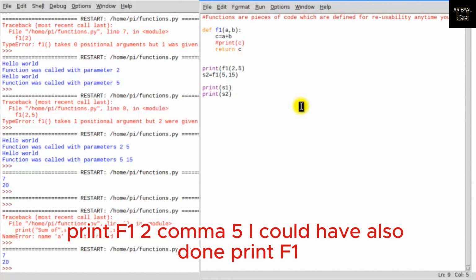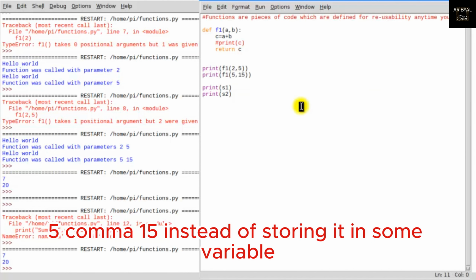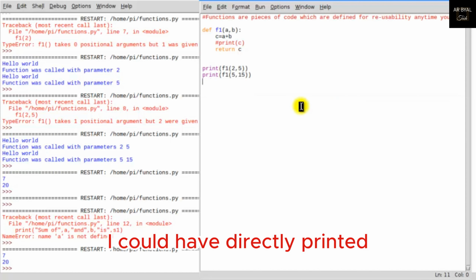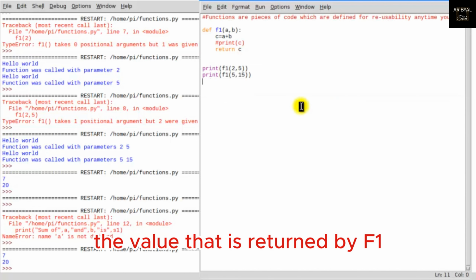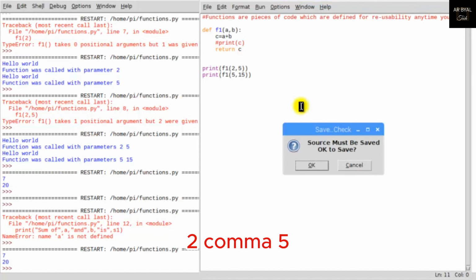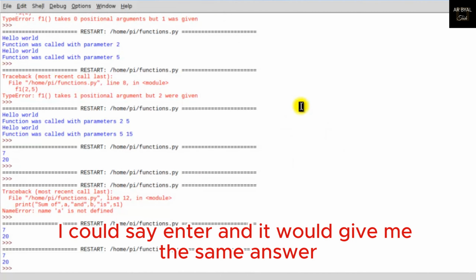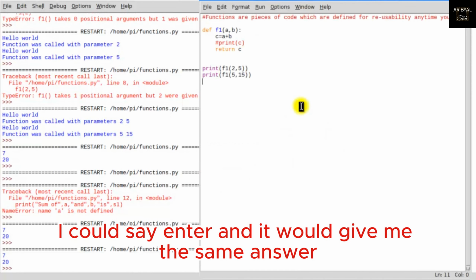Now instead of storing in a variable, I could have also done something like this. Print F1 2, 5. I could have also done print F1 5, 15. Instead of storing it in some variable, I could have directly printed the value that is returned by F1 2, 5. I could say enter and it would give me the same answer.